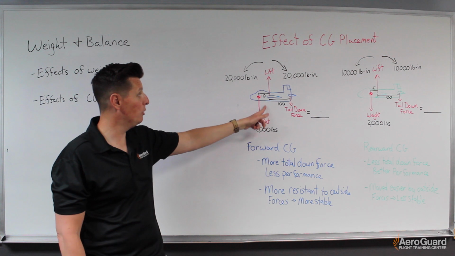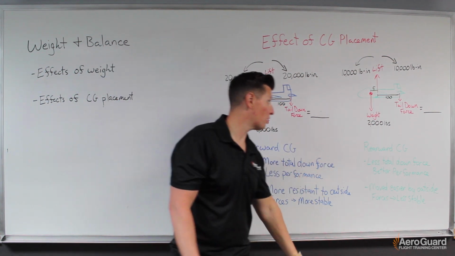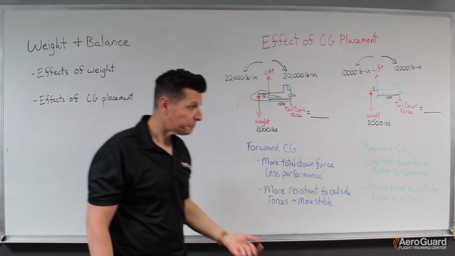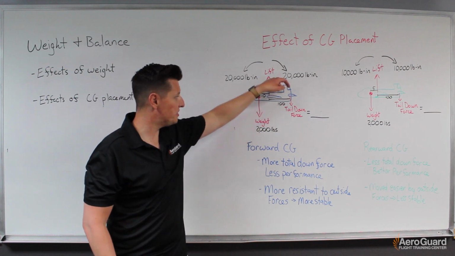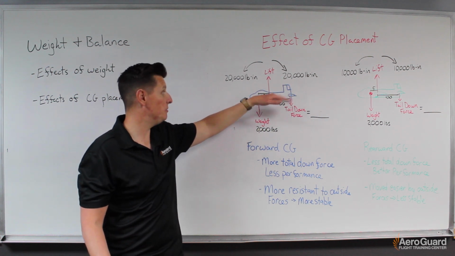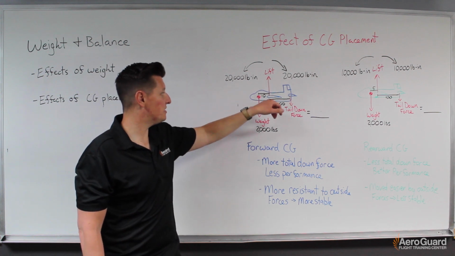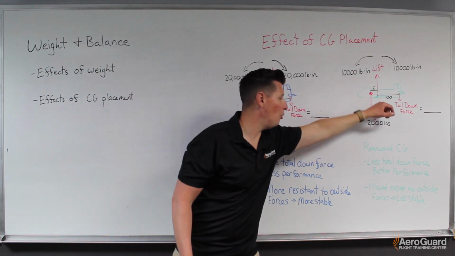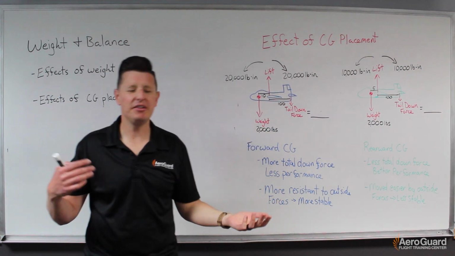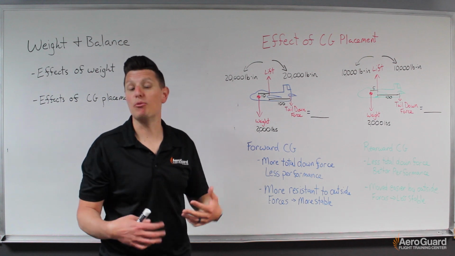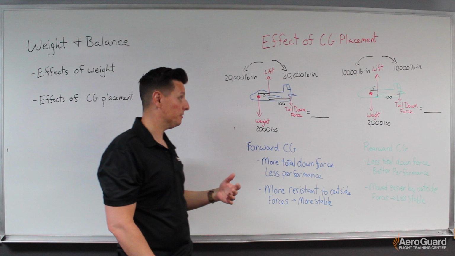In the case of this blue aircraft, it's, we'll say, 10 inches, and in the case of this green aircraft, it is 5 inches. I've then also included an arm for the tail downforce that we need to keep the airplane flying level, as being the same distance from the center of pressure in both cases, so approximately 100 inches in both cases. These numbers are just made up. This is really just to keep the math simple, and it's not necessarily specific to any airplane.